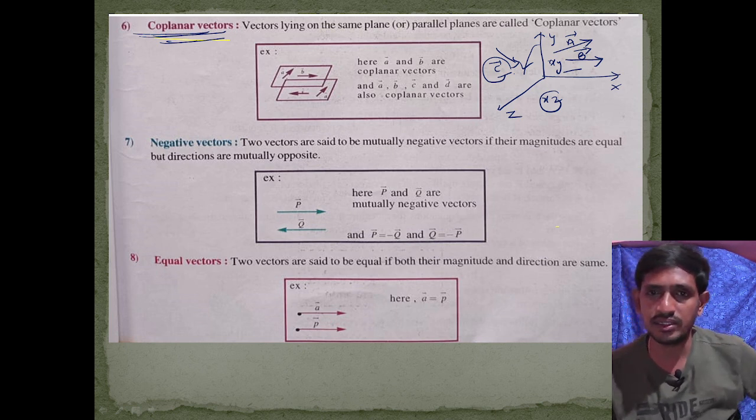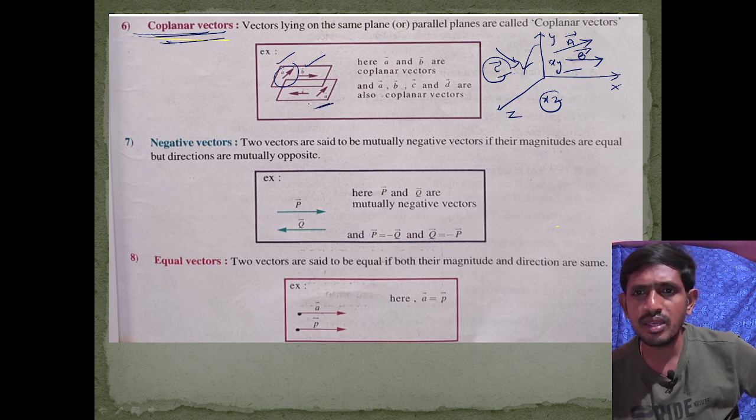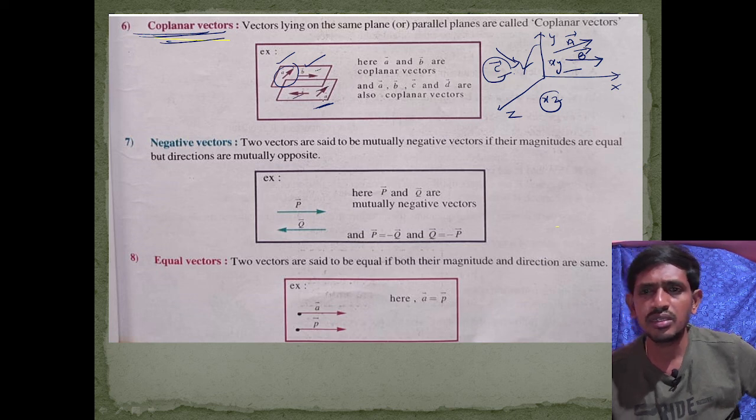Here, for example, a vector and b vector are coplanar vectors.